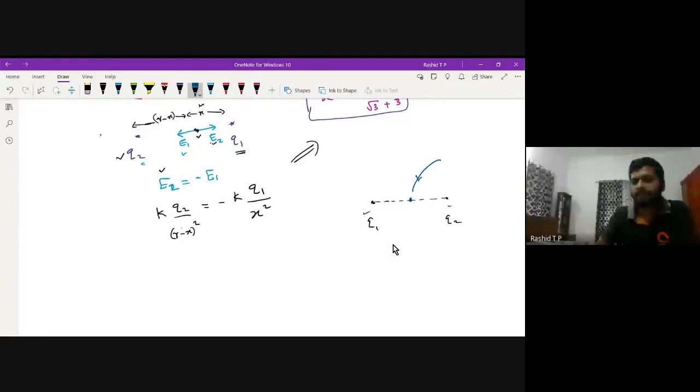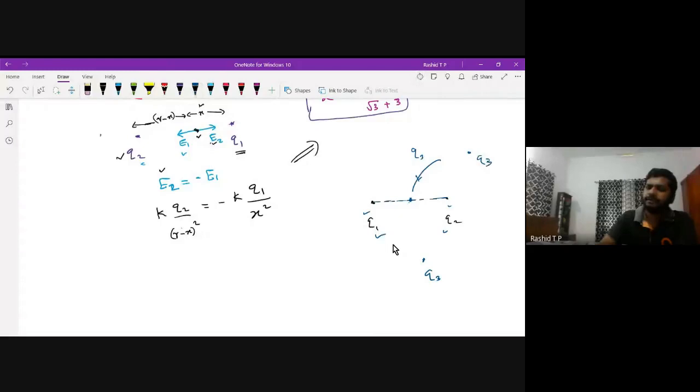This is the line joining these 2 charges. We are always keeping the third charge Q3 here. Why are we not keeping a charge somewhere like here, or some other places? Why are we not keeping the charge like this?